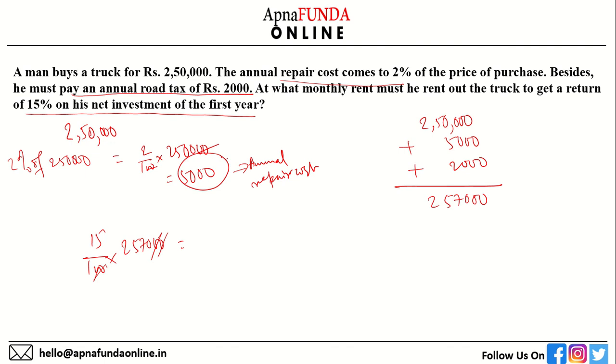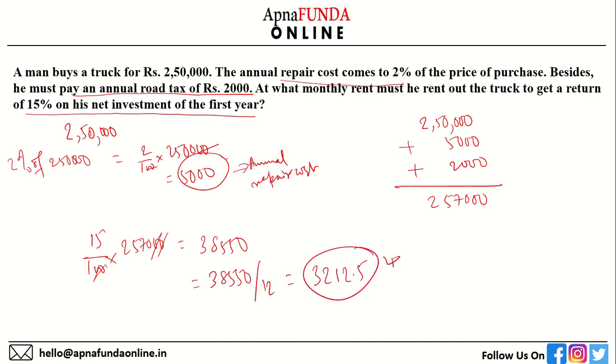So this will be 38,550. This is the yearly. If we divide this by 12, we will get 3,212.5. This is my answer. I hope you have followed along with me.